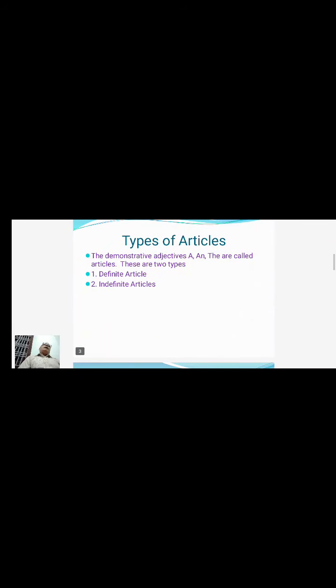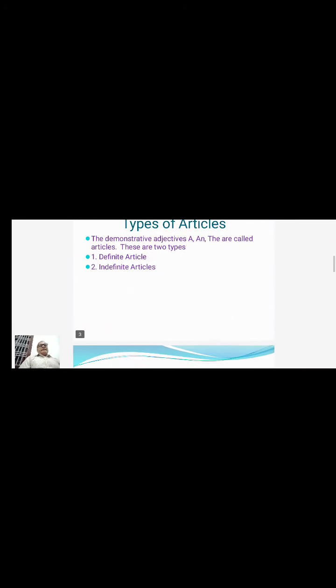Here THE is used with a definite purpose, and that's the reason we call THE the definite article. But A and AN are used with a non-definite function, and that's the reason we call these two indefinite articles.